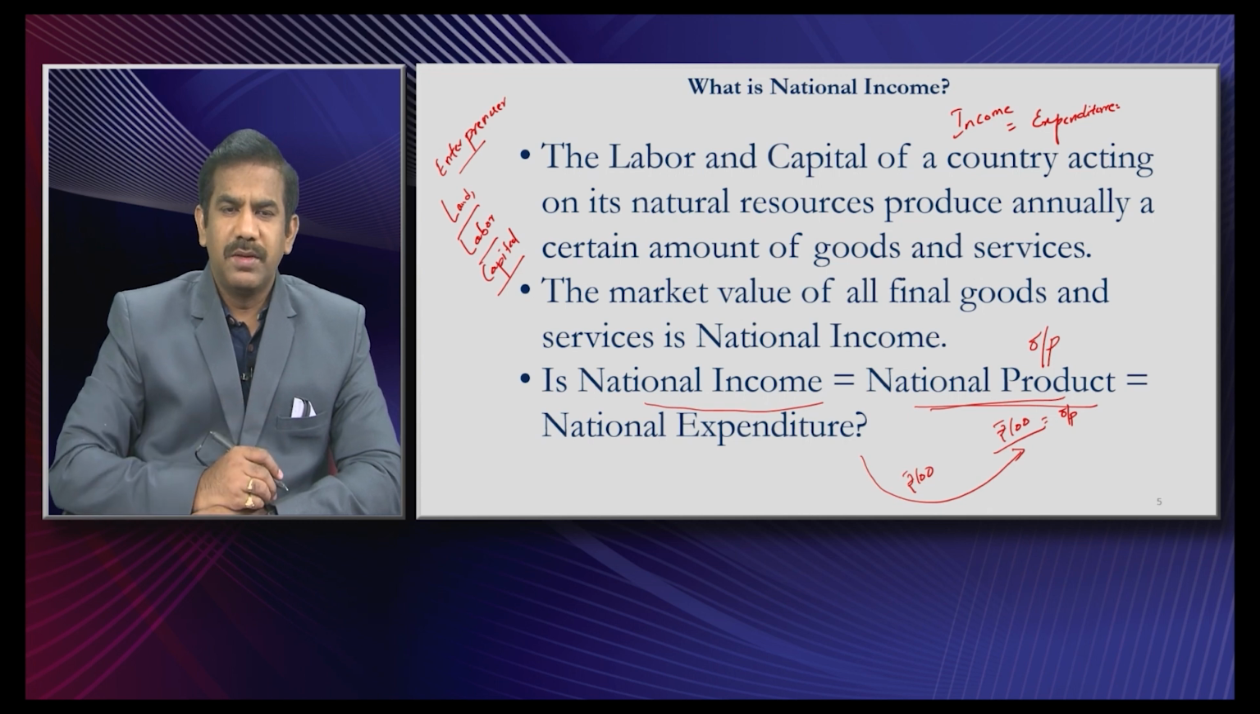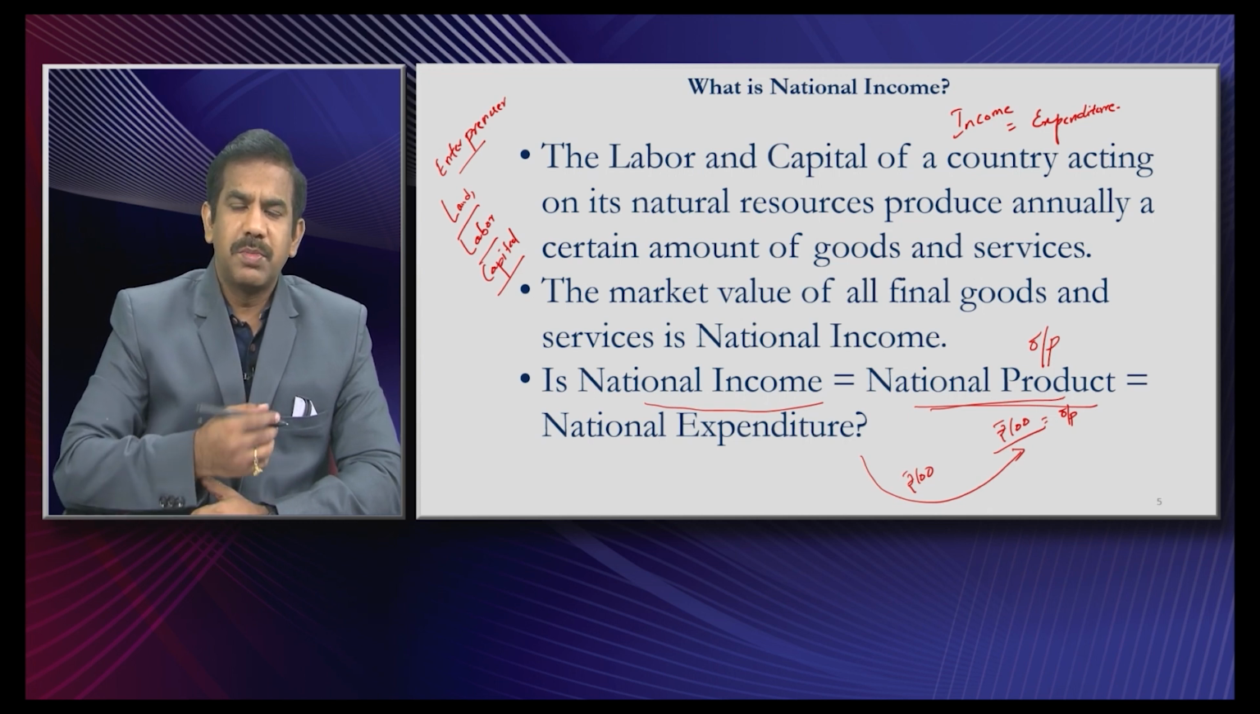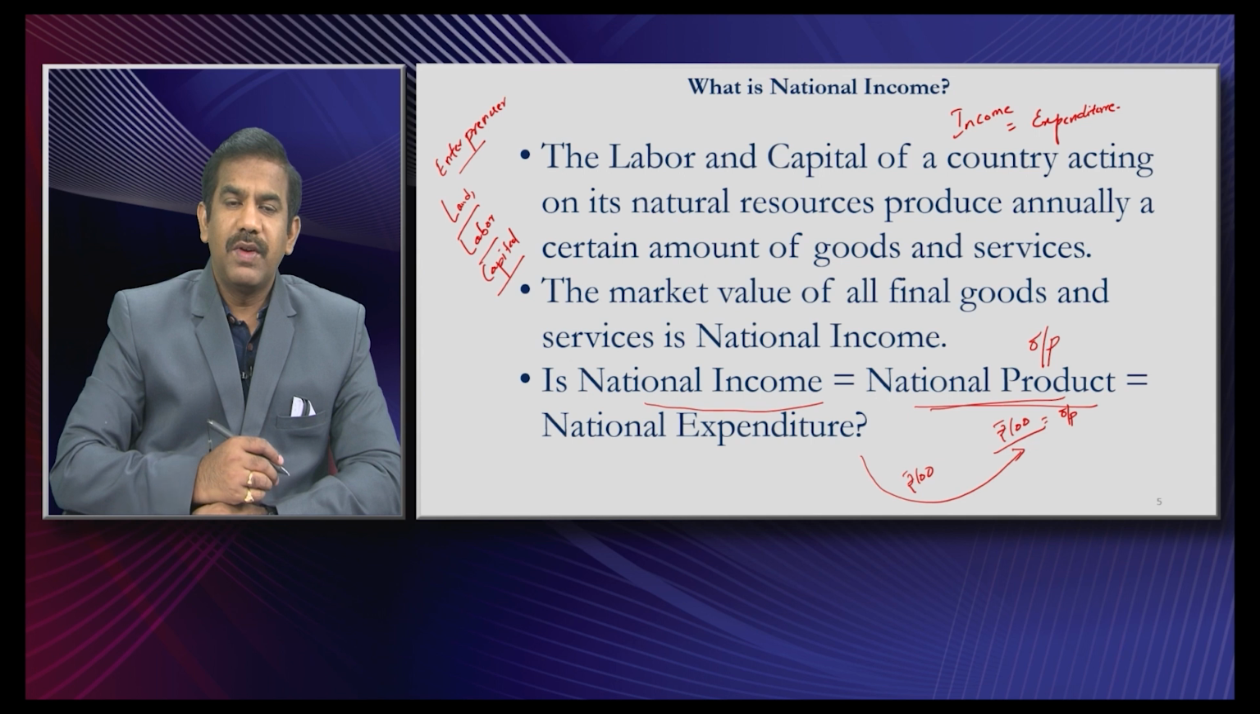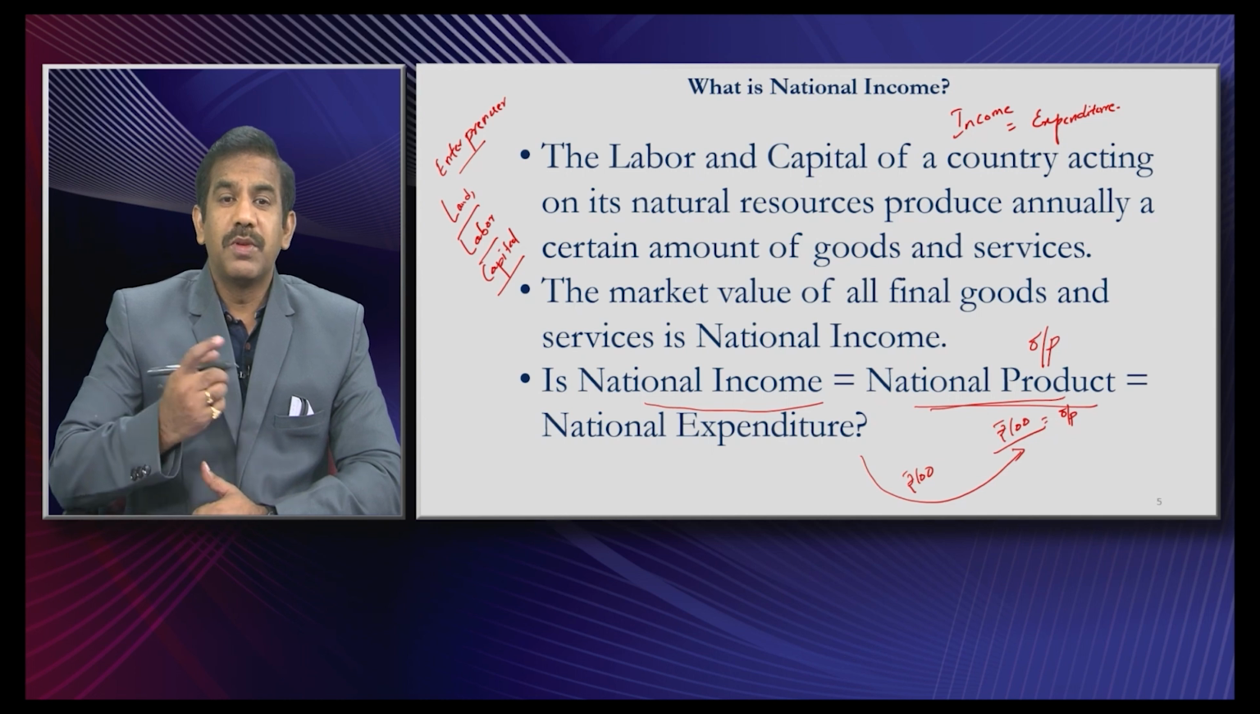How do I make money? My money that I am making is someone else's expenditure, isn't it? And that's the basic reason. Never ever get confused how an income could be equated to expenditure, because your income is someone else's expenditure and your expenditure is going to be someone else's income.